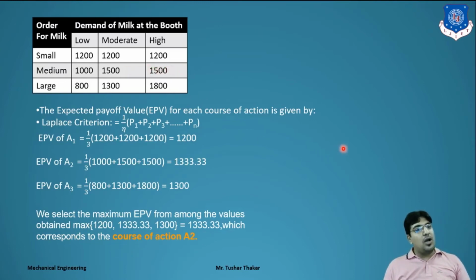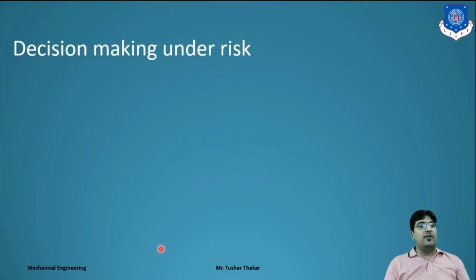So these are all the criteria we have learned so far. These are the 5 criteria, and based on them we calculate which course of action to apply to get a perfect outcome and make your decisions perfect. Clear? In the next lecture we will learn the third type of decision making, that is, decision making under risk. Thank you.